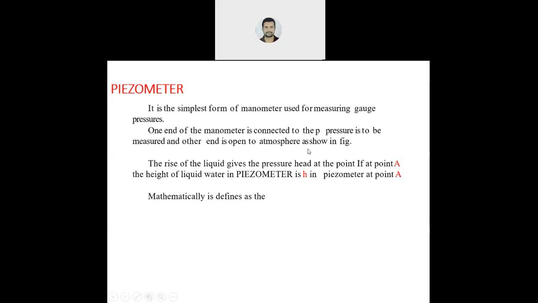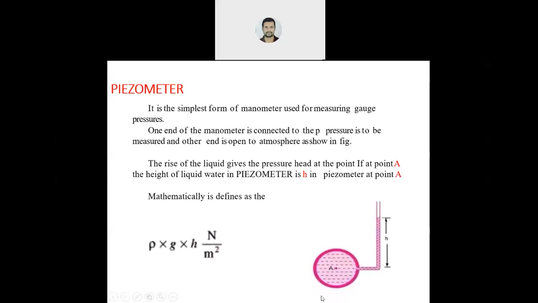So there are two ends: one end is connected to a point where you have to measure the pressure, and another end is just open to the atmosphere. Pressure is given by rho g h, and the unit of pressure is Newton per meter square.